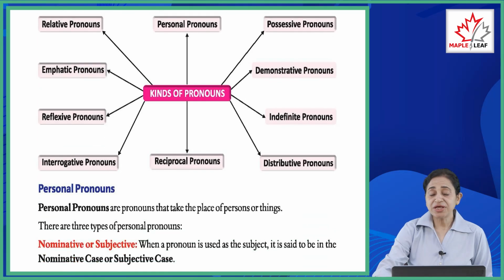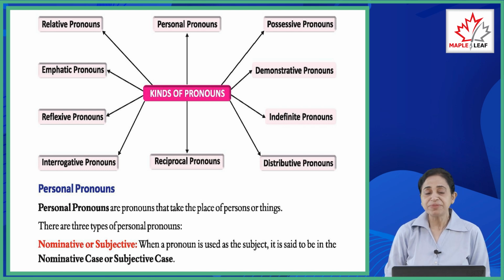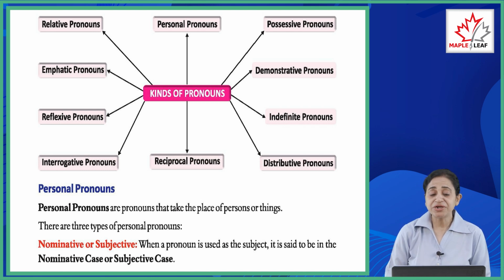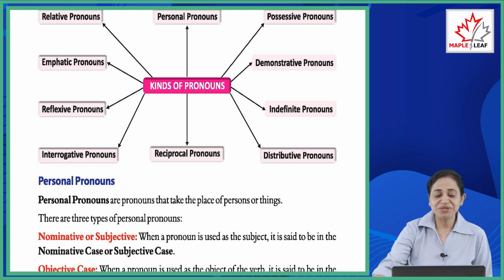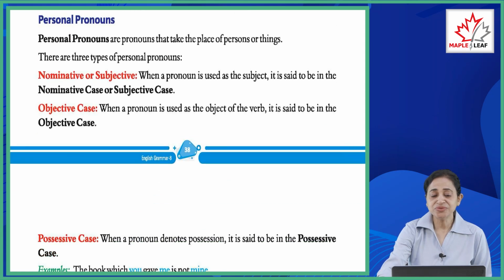So kinds of pronouns, देखिए कितने kind है pronoun के: relative pronoun, emphatic pronoun, reflexive pronoun, interrogative pronouns, personal pronouns, reciprocal pronouns, possessive pronouns, demonstrative, indefinite and distributive pronouns. So बच्चों ये सब pronouns आपको अभी डिटेल में सीखने को मिलने वाले हैं. Are you ready? So let's begin बच्चों with personal pronouns.